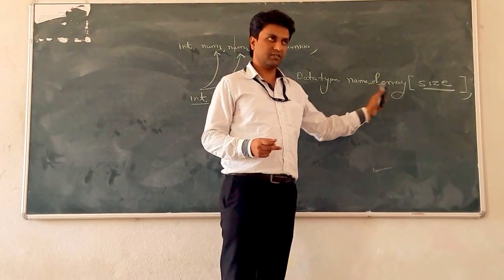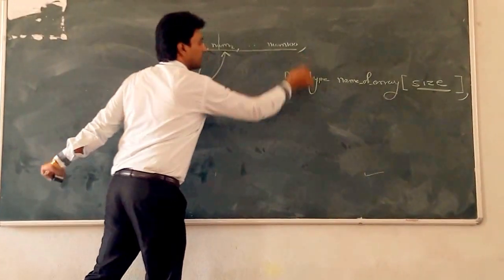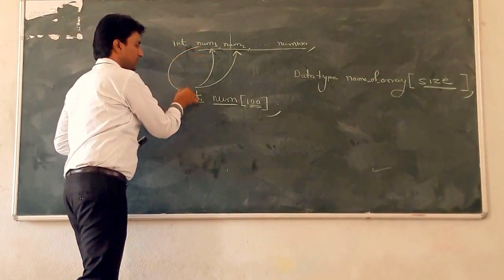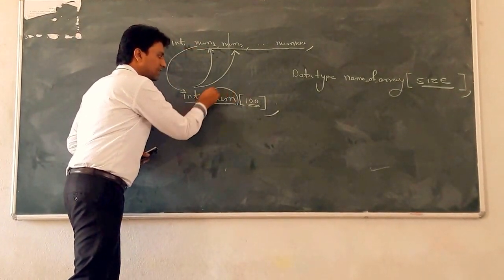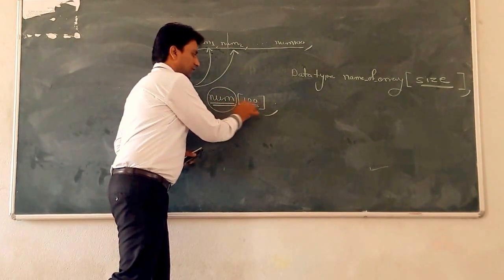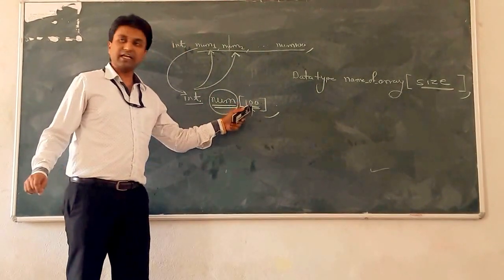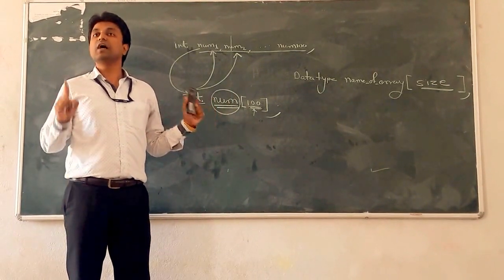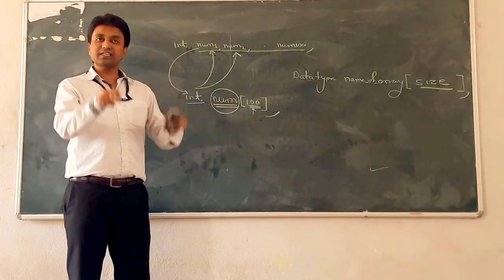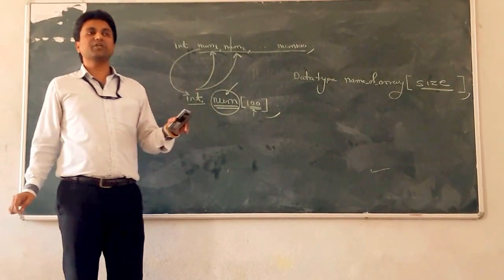Clear? So instead of writing 100 different variables for taking 100 different integer values, you have to declare only a single variable, whose name is num, give the subscript and write the size of the array. In this num array, you store a total of 100 different integer values together in a single entity. Num is a single entity, and that entity is nothing but your array.